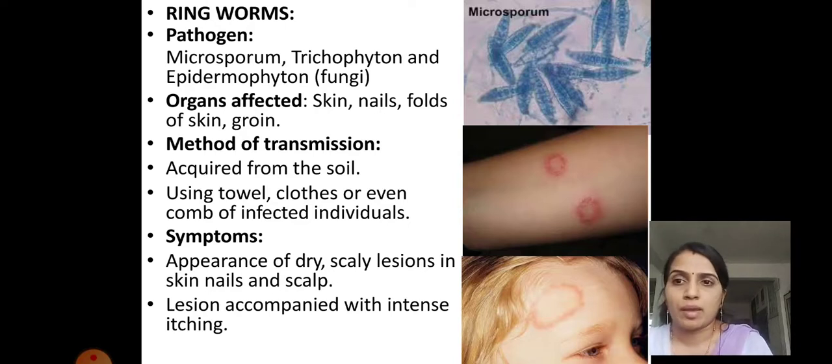The symptoms are the appearance of a dry, scaly lesion, as we have just seen. The lesion accompanied by intense itching is one of the symptoms. So you can't sit; you will always be uncomfortable with an itching sensation in the area where the lesion has occurred.